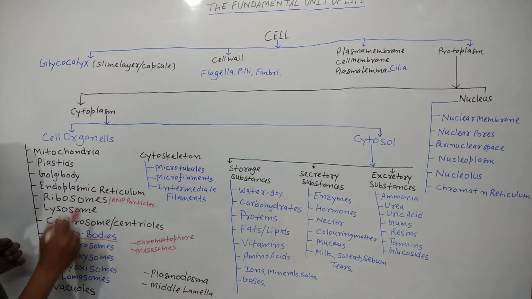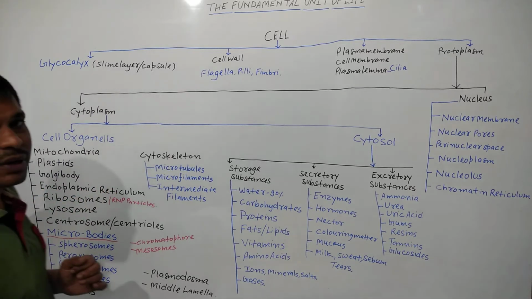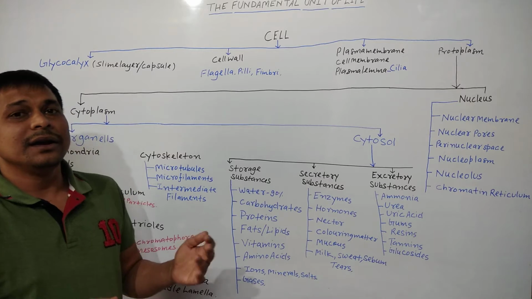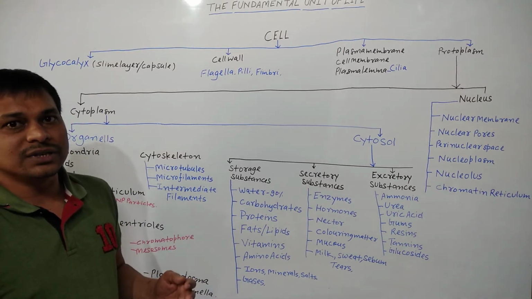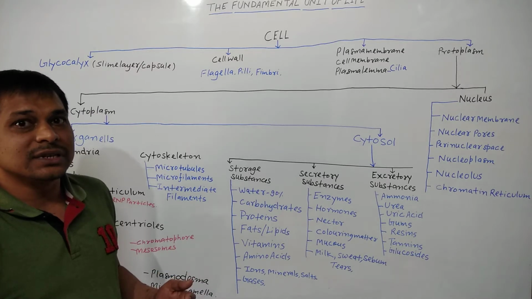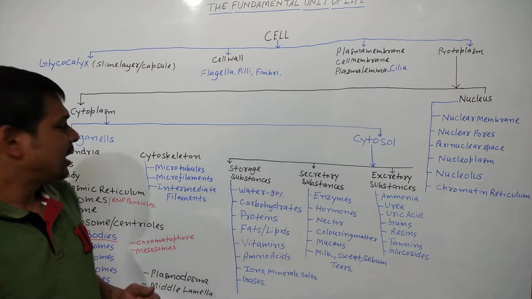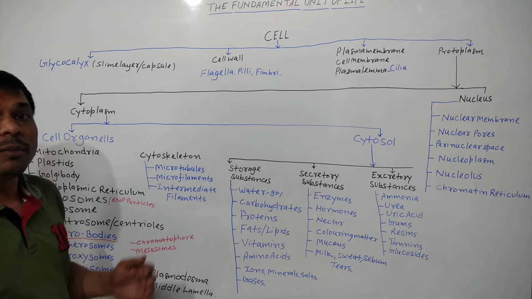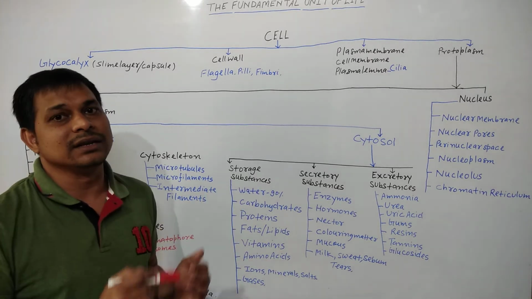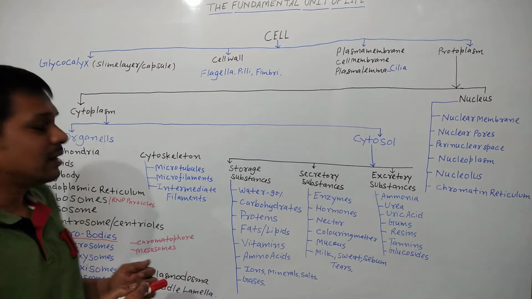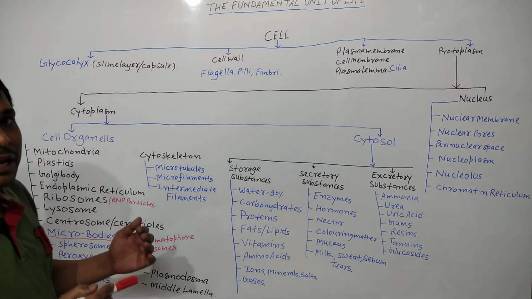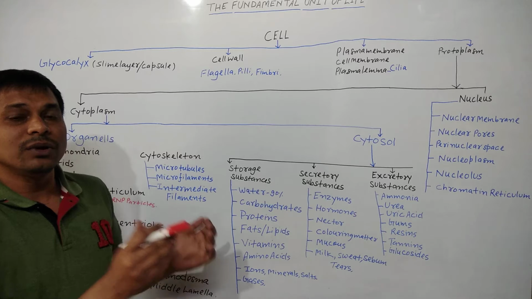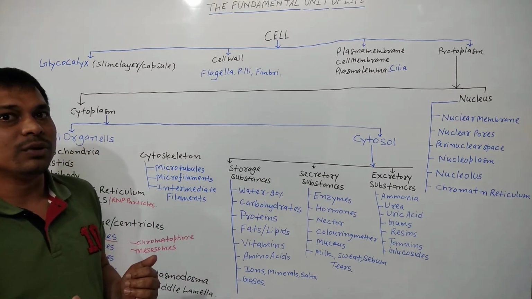Next, endoplasmic reticulum. The endoplasmic reticulum acts as the endoskeleton of the cell. It provides strength, mechanical support and rigidity to the cell. And it is commonly known as the highway in the cell. This endoplasmic reticulum is also of two types: smooth endoplasmic reticulum and rough endoplasmic reticulum.